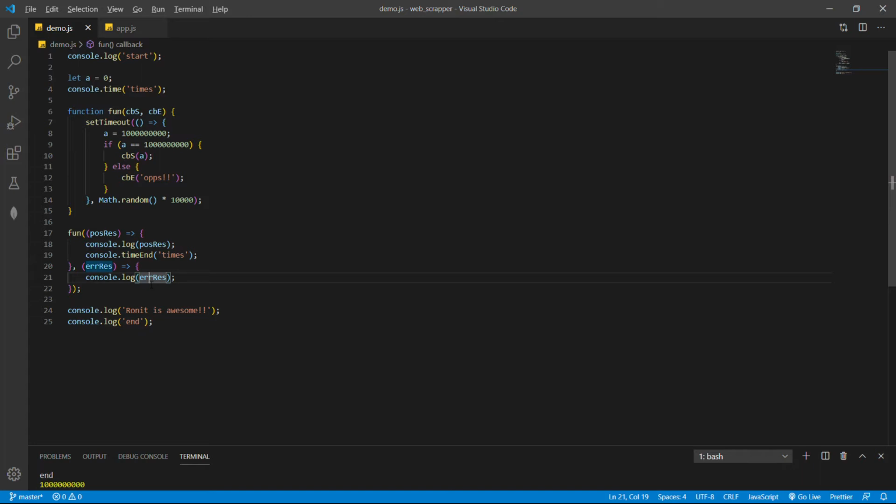So what would happen in that case is, we will have one callback function as the argument to fun, and inside that we'll have one more callback to receive the second positive response, and also one error callback function. In that case, what we'll be having is nested callback functions.